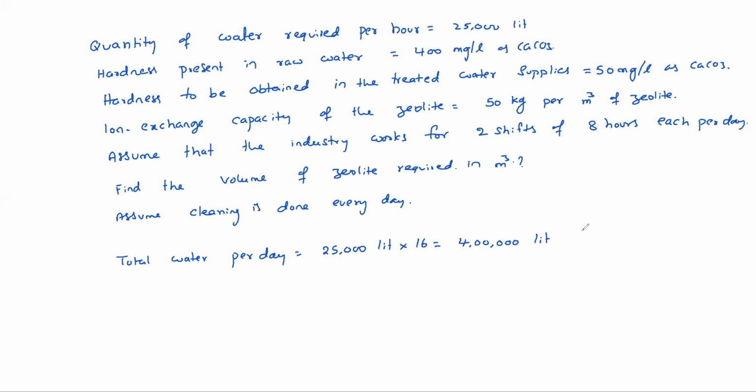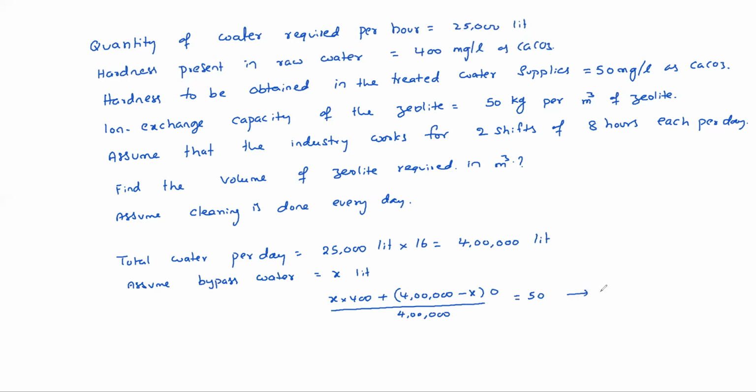Bypass flow rate. Can we find the bypass flow rate? Assume bypass water equal to x liters. Then x multiplied by 400 plus (4 lakhs minus x) multiplied by 0, divided by total 4 lakhs, equal to 50.